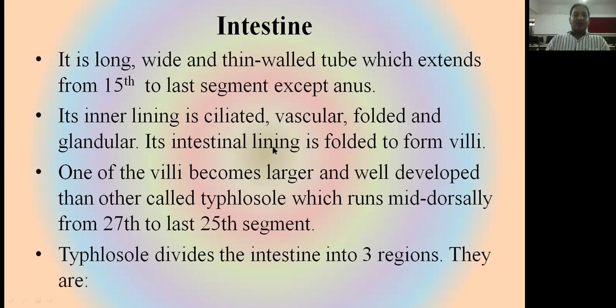The intestinal internal lining is in folds and forms a villi-like structure. Simply, a finger-like projection into the internal lining of the intestine is known as villi. In the intestine, many villi-like structures become larger and well-developed. This structure is known as typhlosole, which runs mid-dorsally from the 27th segment to the 25th segment from the last. The typhlosole divides the intestine into three main regions.